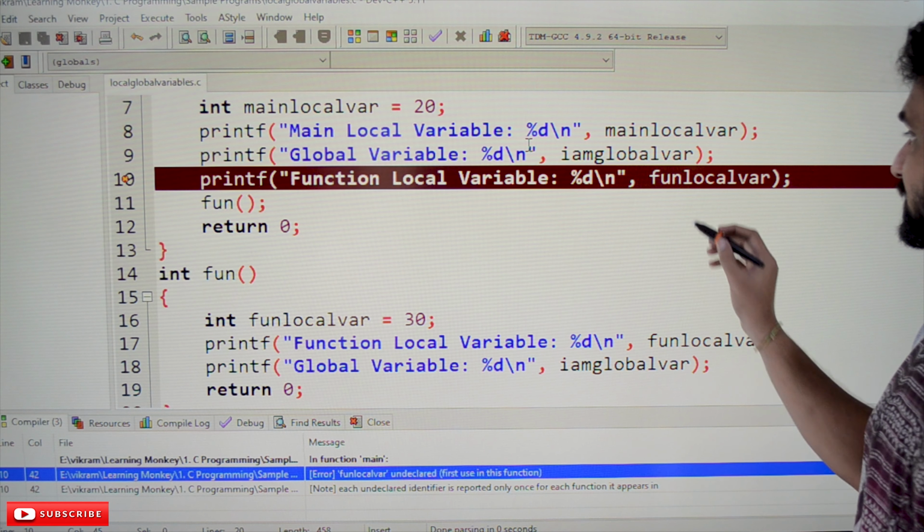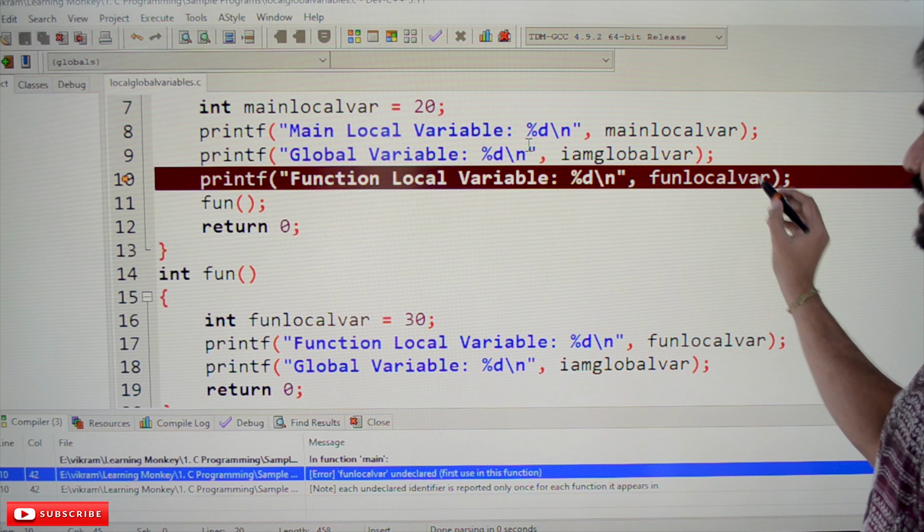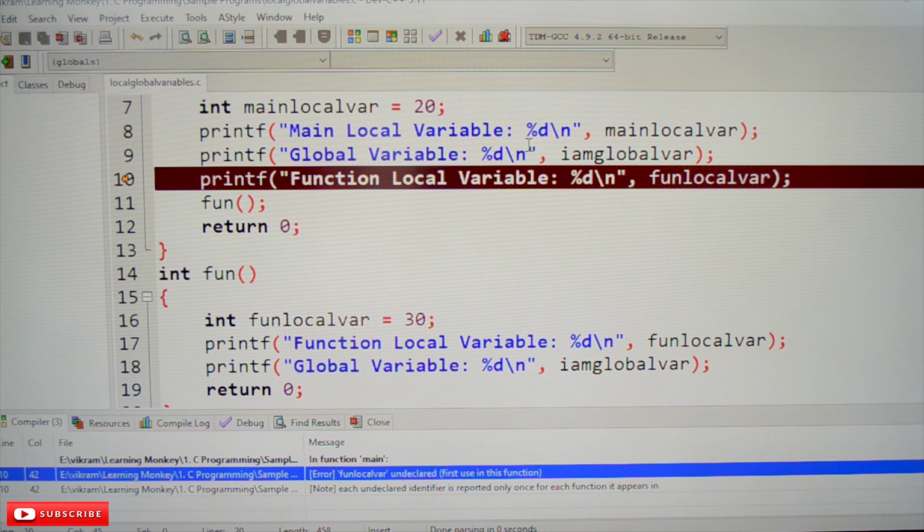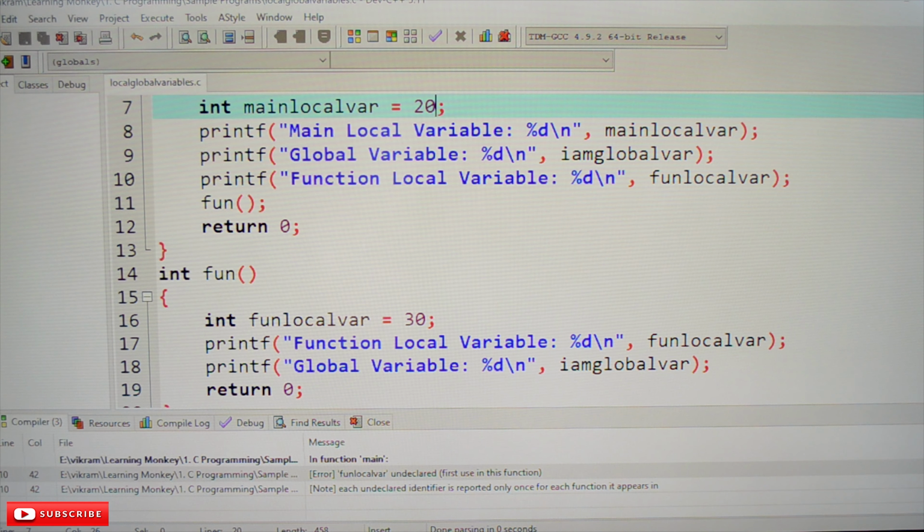What I am trying to make you understand is, if the same variable has been declared, let's try to execute that also. So we'll create the fun local variable within the main function, and we will assign the value 40 to it. This point is also very important. Fun local var is equal to 40. I have declared it now. The same variable is there in the function and also in the main function. Now what value will main consider?